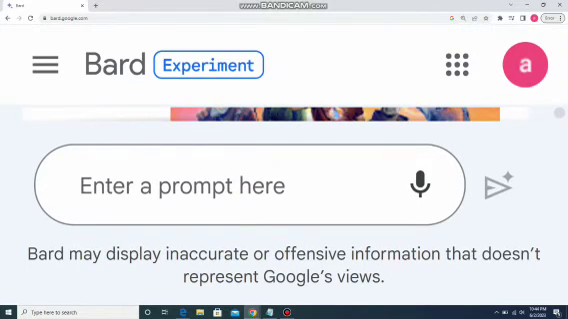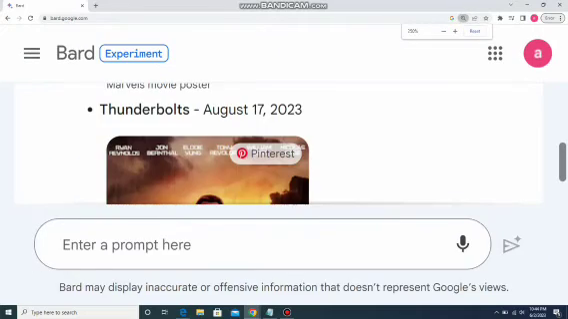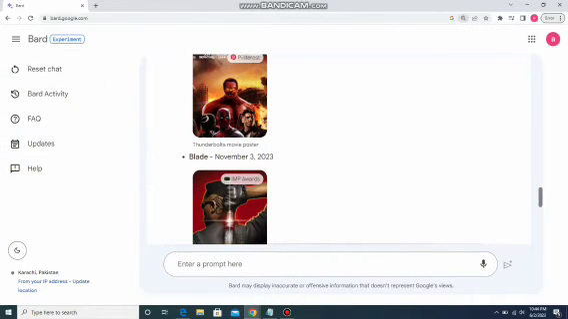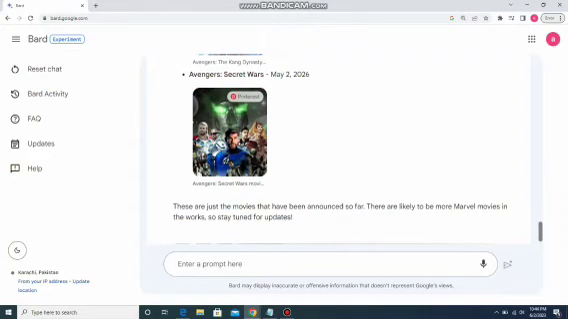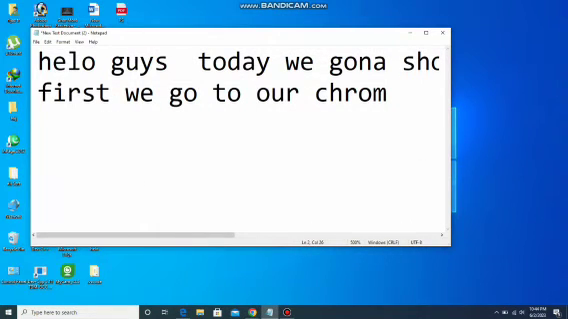Here's a prompt to enter in the Bard experiment. It will show us a full list of things, and it will mention the Avengers: Secret Wars film on 2 May 2026. Now we are right here. Something you will read.